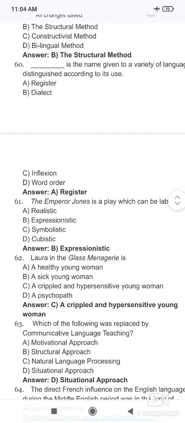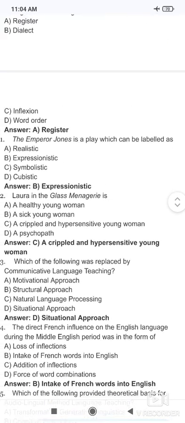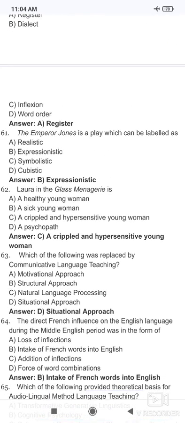Then The Emperor Jones is a play which can be labeled as expressionistic. Okay, जहाँ पे कहा जाता है.